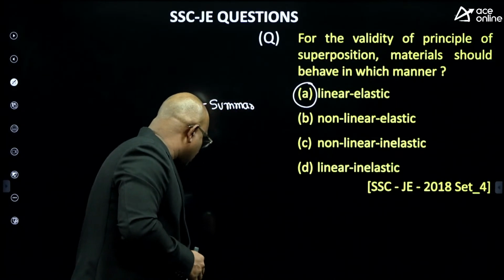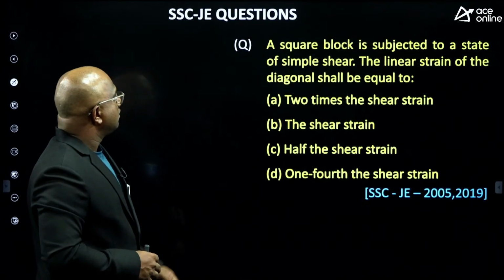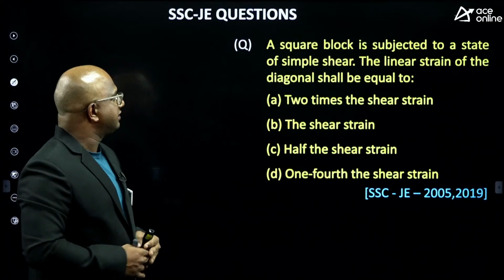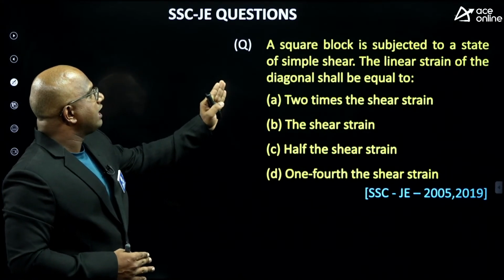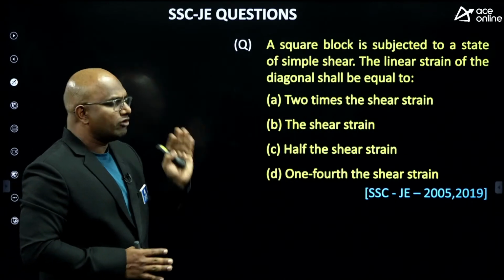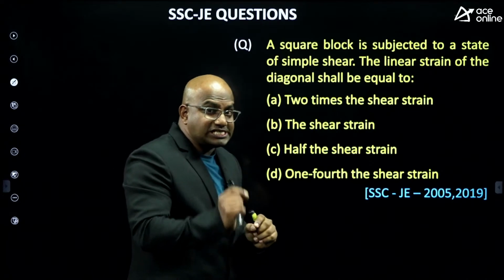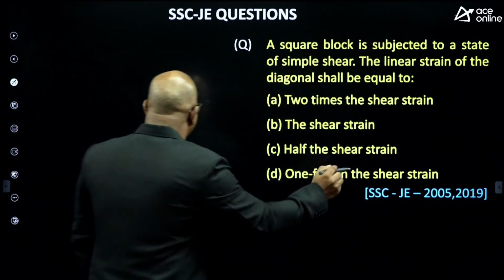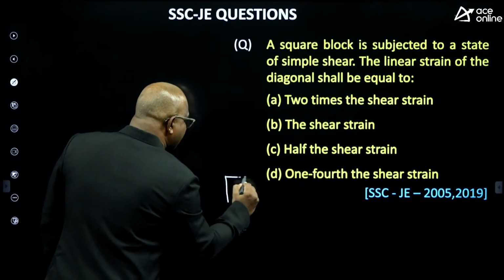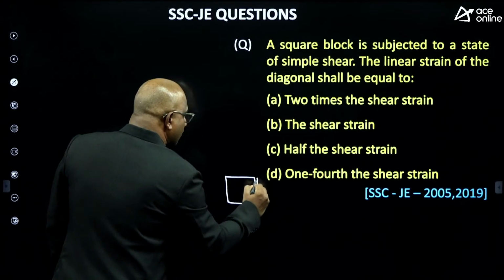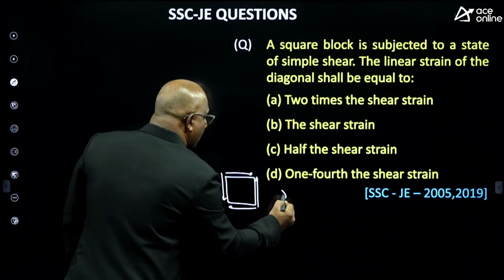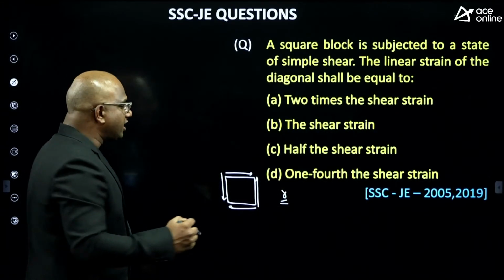Yes, let me start with a square block. This is a question on complex stresses and strains, guys. A square block is subject to a state of simple shear. The linear strain of the diagonal will be equal to, I have clearly mentioned this as a special case in the class. Whenever a block is subject to pure shear, if the shear strain is gamma, then what will the diagonal strain be, guys?